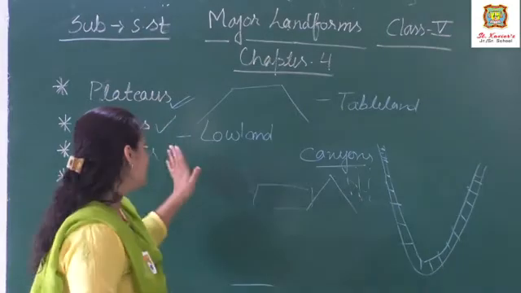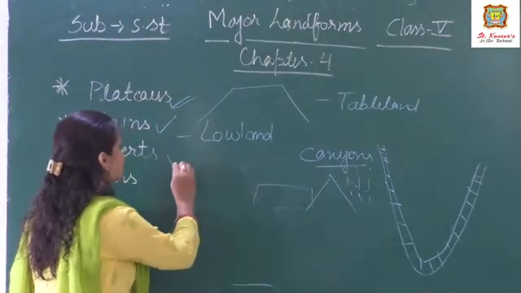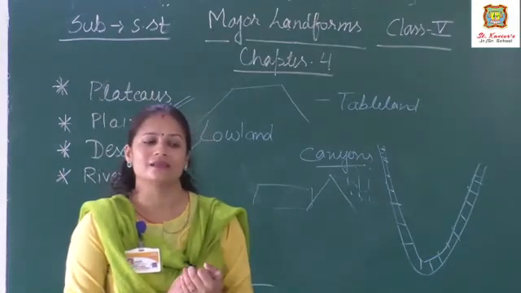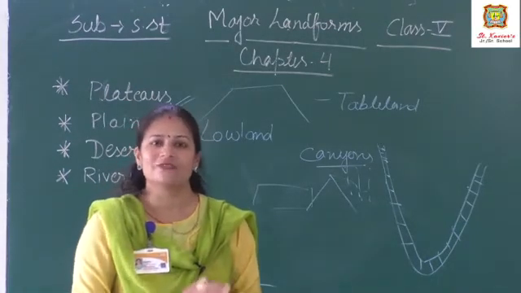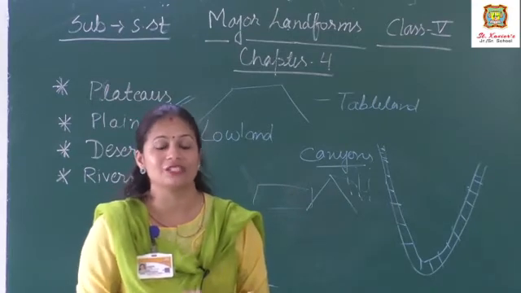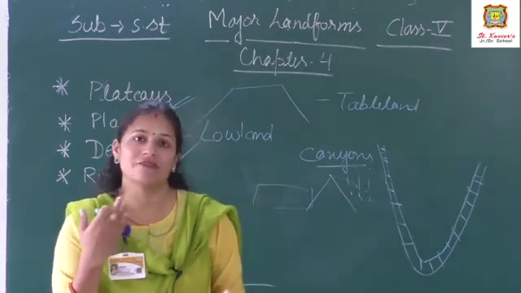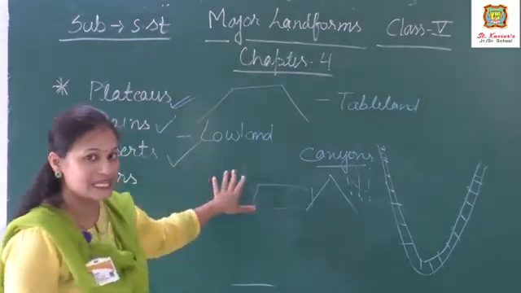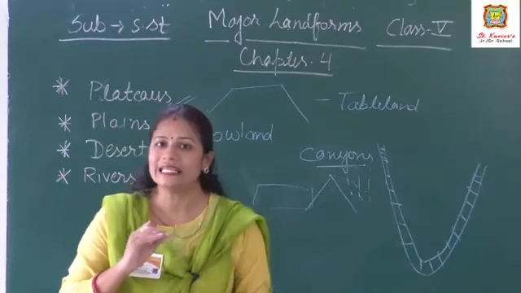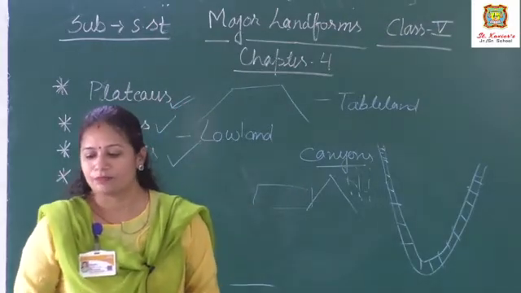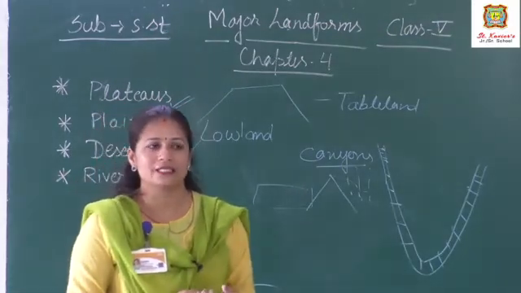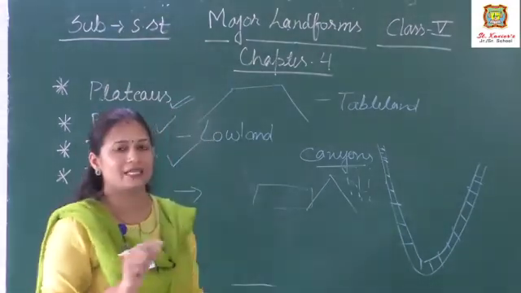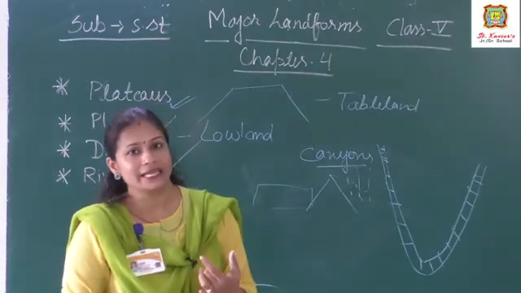Now move to the next topic, that is desert. Desert is a type of landform which is found in very dry regions, which receive very little rainfall. The main features of the desert: the days are very hot and the nights are very cold.